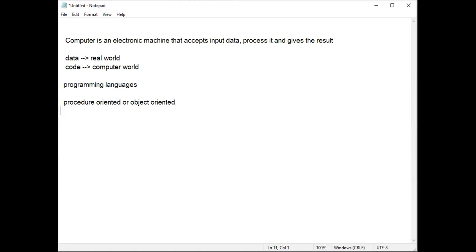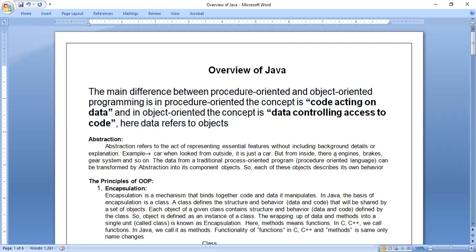So when it comes to procedure oriented, see what they are telling here. The main difference between procedure oriented and object oriented programming is that in procedure oriented, the concept is code acting on data. From the definition of computer only, we are getting two things here, code and data. Code means software. Data refers to the real world.